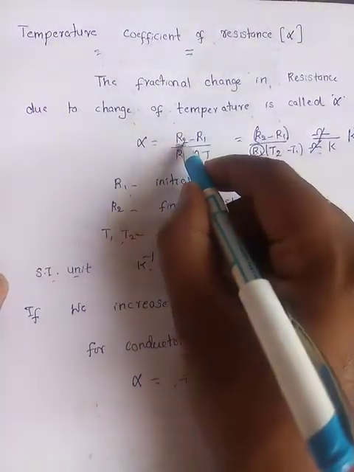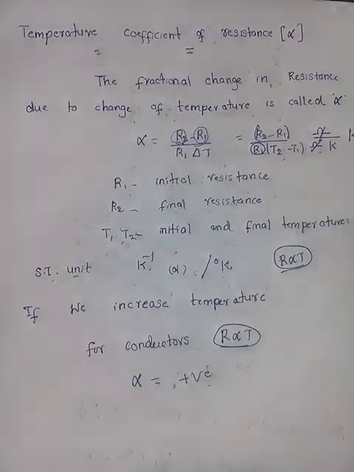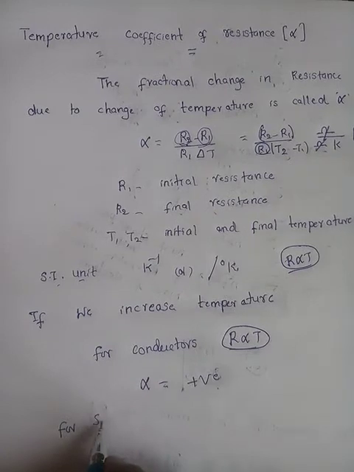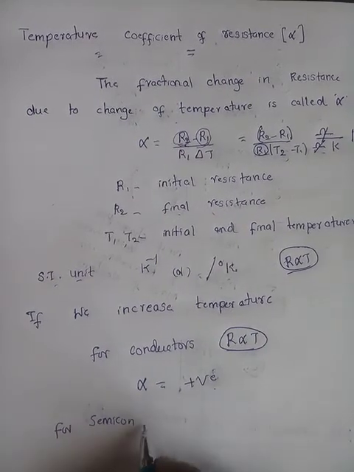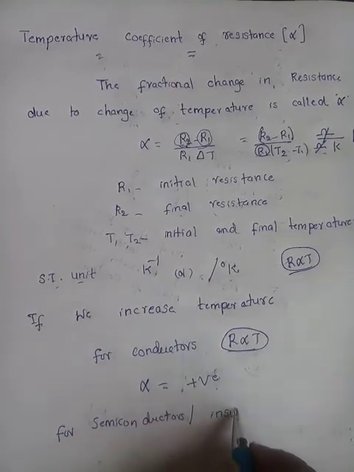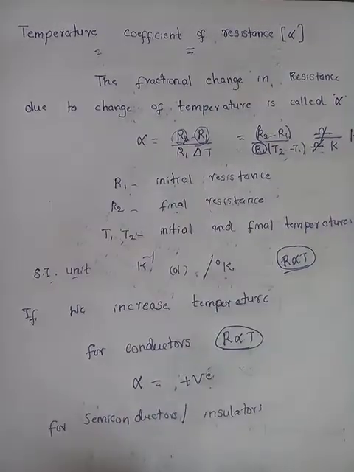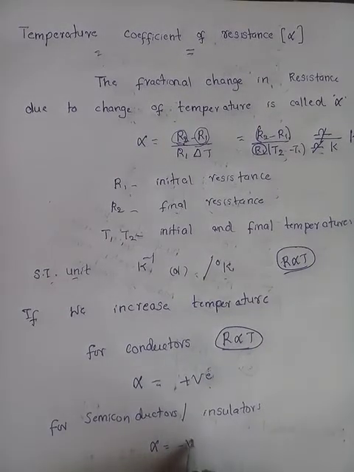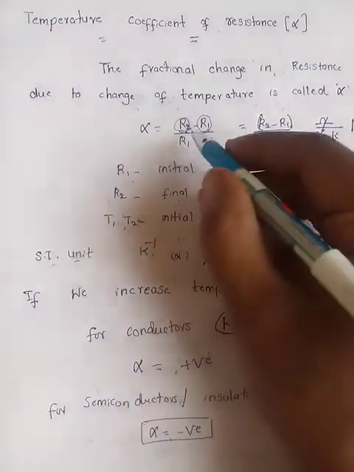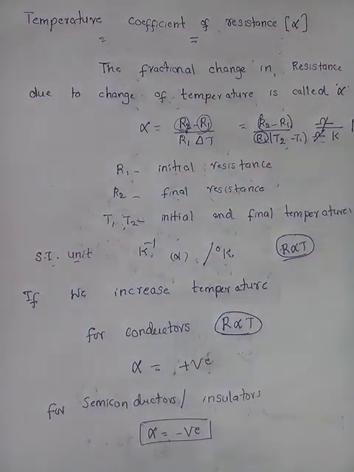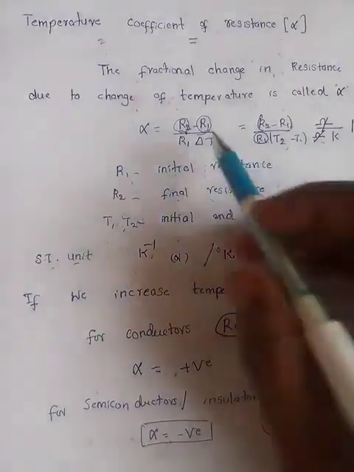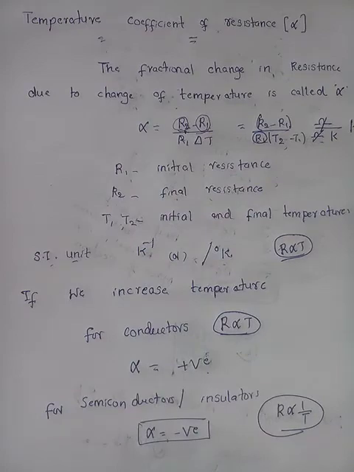R2 will be more than R1, so R2 minus R1 will be positive, so alpha is positive. For semiconductors or insulators, alpha is negative. Why? For semiconductors or insulators, if temperature increases, resistance decreases, so R2 is less than R1, so R2 minus R1 gives a negative value, so alpha is negative.